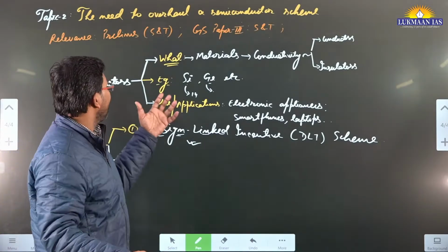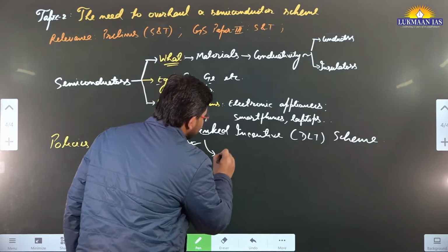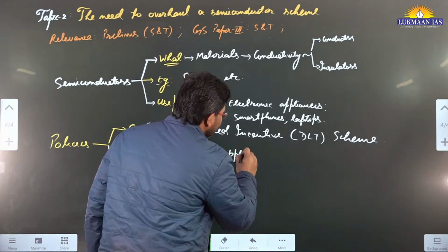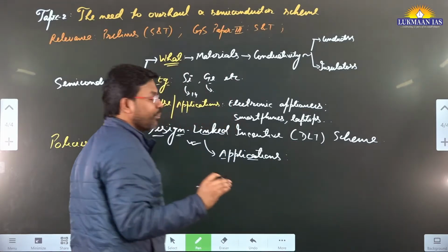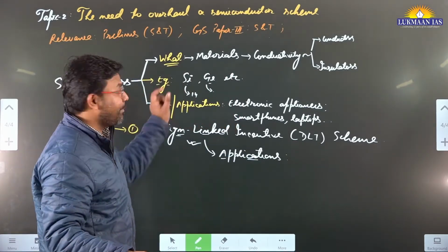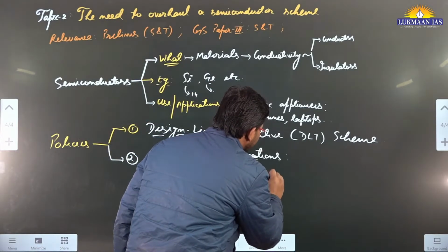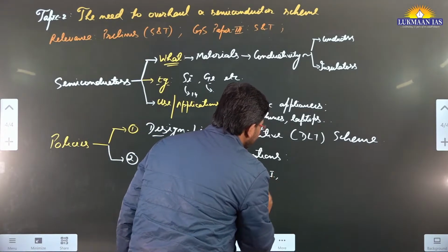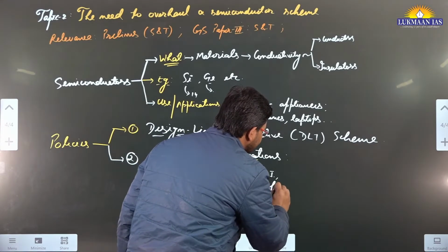So what are the applications of semiconductors, and where does this scheme find its application? It says semiconductors can be used for making chips used in artificial intelligence. It can be used for applications related to defense.